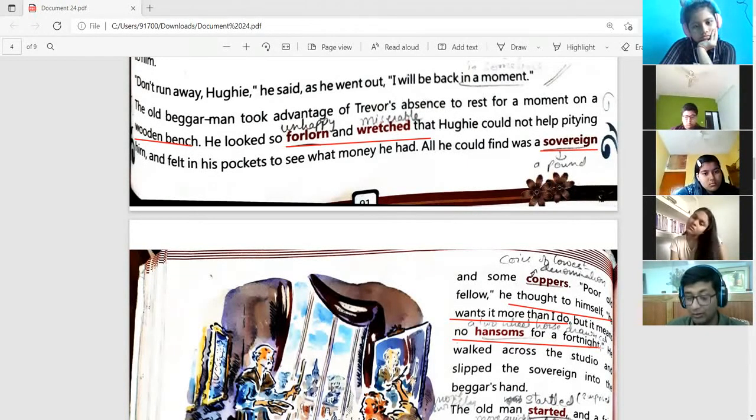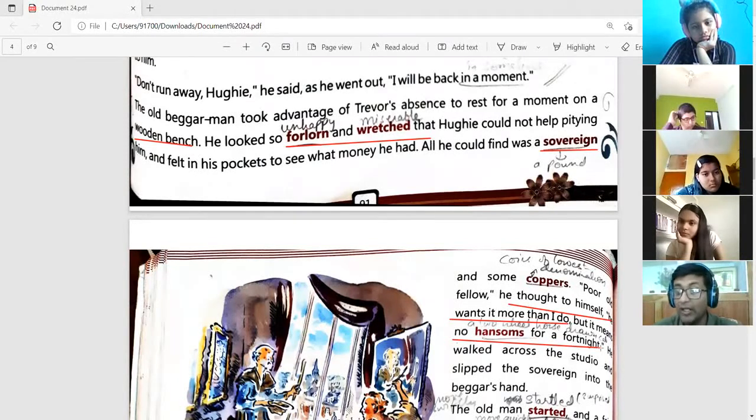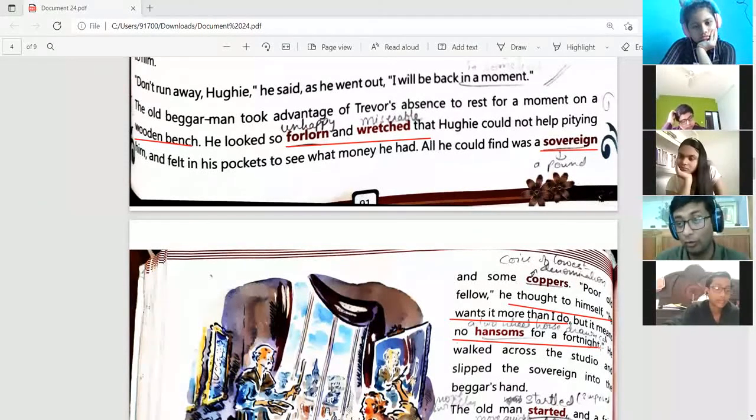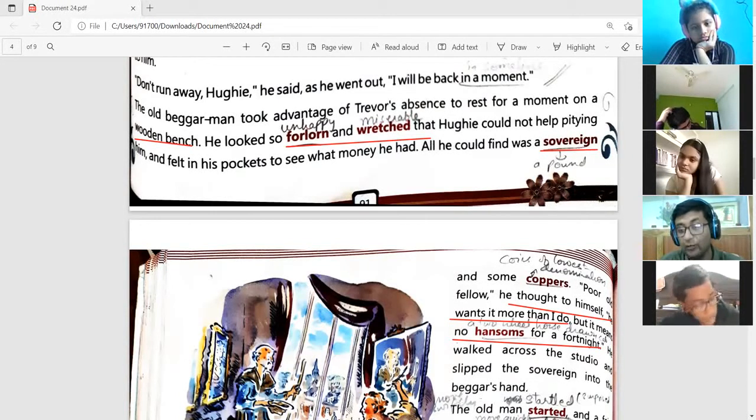But then also he is giving this money to the old man. So you can see how generous Hughie was, that he was not having enough money and now he will have to travel on foot for 15 days because of the sovereign that he is giving. But still he is giving that money. He walked across the studio and slipped the sovereign into the beggar's hand. So he gave the money to the beggar.